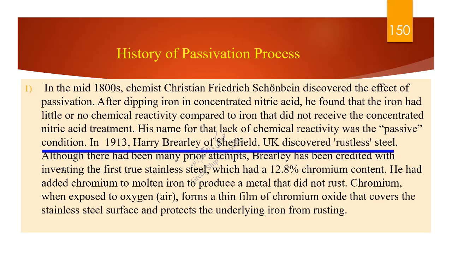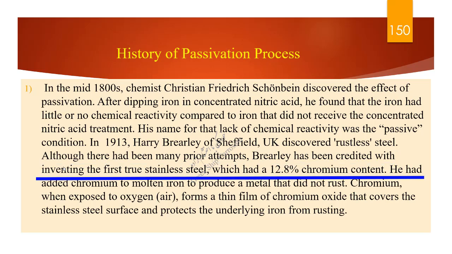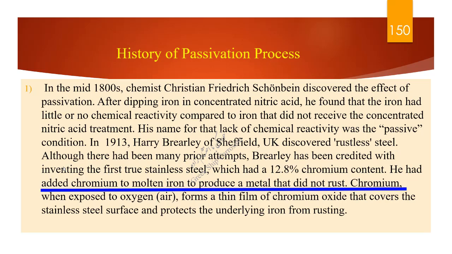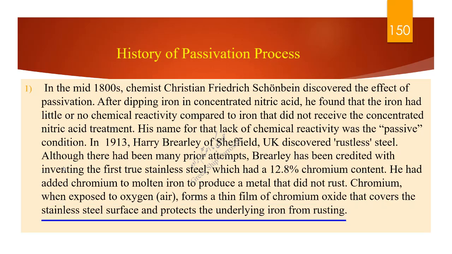In 1913, Harry Brearley of Sheffield, UK discovered rustless steel. Although there had been many prior attempts, Brearley has been credited with inventing the first true stainless steel, which had a 12.8% chromium content. He had added chromium to molten iron to produce a metal that need not rust. Chromium, when exposed to oxygen in air, forms a thin film of chromium oxide that covers the stainless steel surface and protects the underlying iron from rusting.